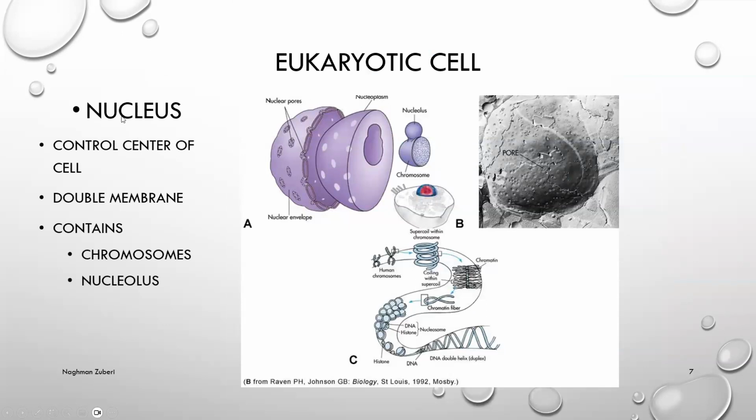Eukaryotic cell: the nucleus of eukaryotic cell is the control center of the cell. It has a double membrane, and contains chromosomes and nucleoli in it.